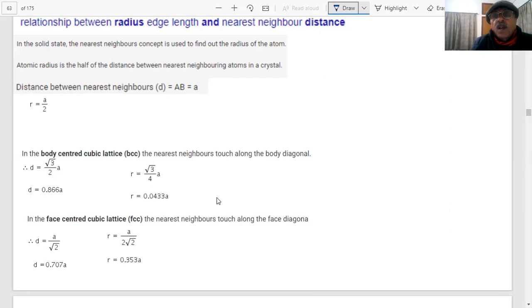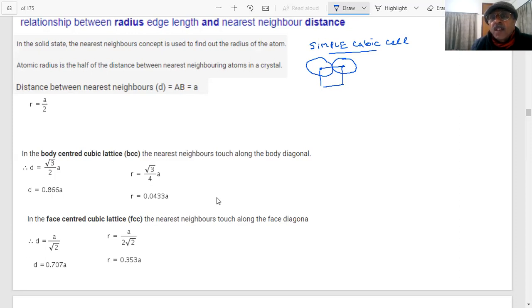For example, students, I am saying simple cubic unit cell. In this simple cubic unit cell, students, what is the condition? I told you that if I consider one face of this, you are having this, students. So at the corner, what is happening? These two atoms are touching. This is the nearest neighbor. This is the nearest neighbor in simple cubic.